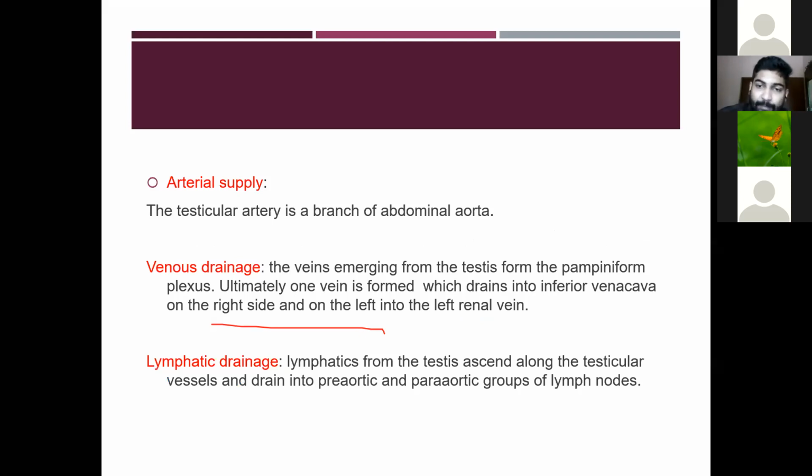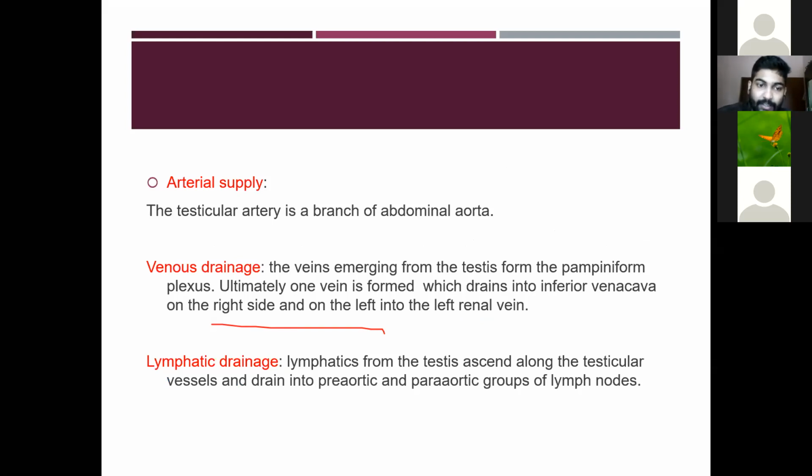Then the arterial supply of the testis. The testis is supplied by the testicular artery. The testicular artery is a branch of the abdominal aorta.